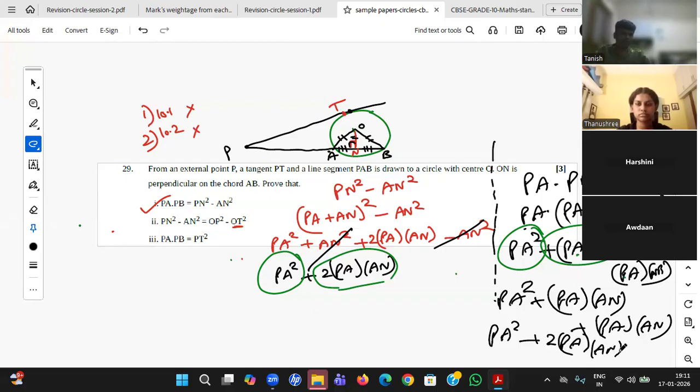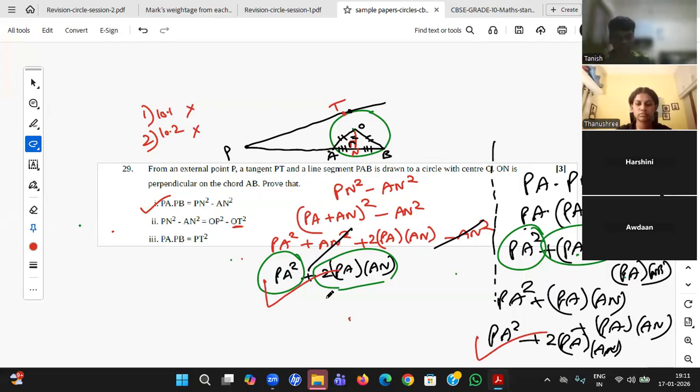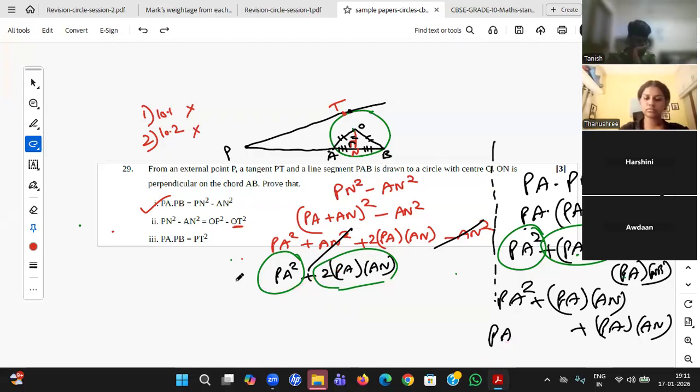Arshini, did you do this way or the other way Rajita is saying? That is also fine, absolutely fine. Sir, I took PN square minus AN square, but I wrote that as PN plus AN into PN minus AN. From there, directly the third step was the answer. Right answer, wonderful student. If you are practicing such questions, you will get the answers and remember that way also. I have not practiced, so I have done it in a general way. I'm happy that many students have practiced these complex problems.